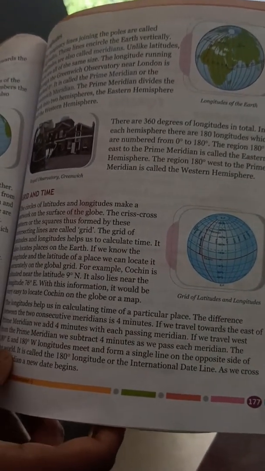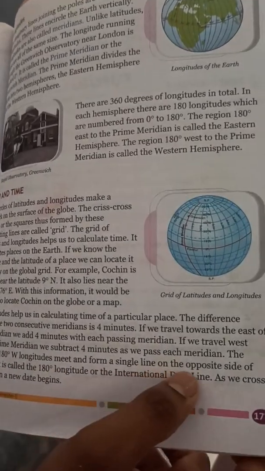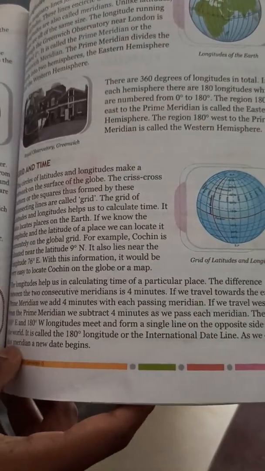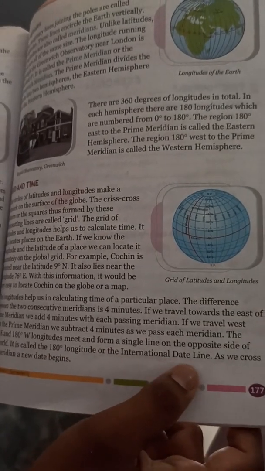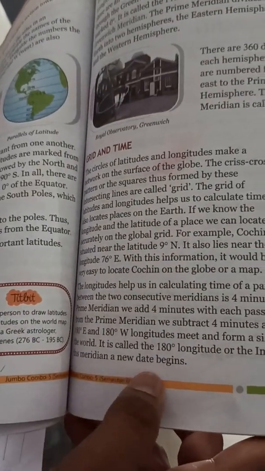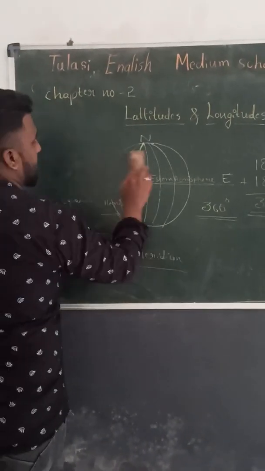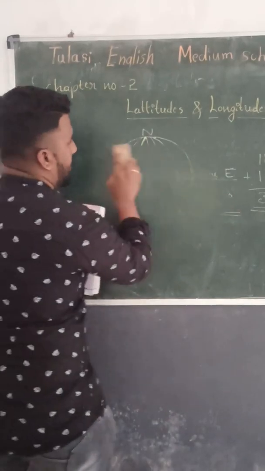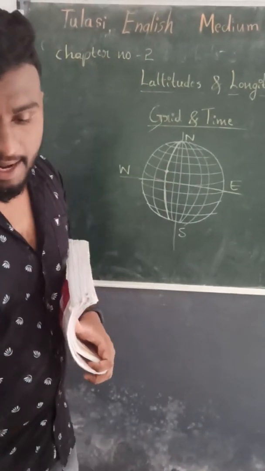The 180 degree east and 180 degree west longitudes meet and form a single line on the opposite side of the world. It is called the 180 degree longitude or the international date line. As we cross this meridian, a new date begins. So next we will study about grid and time. Now we are going to study about the grid and time.